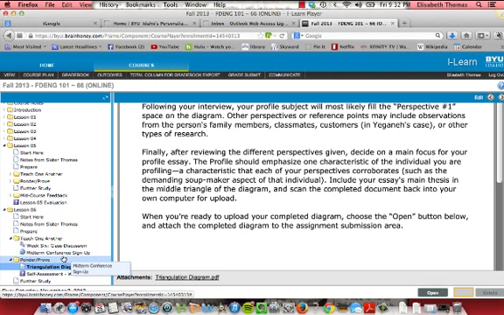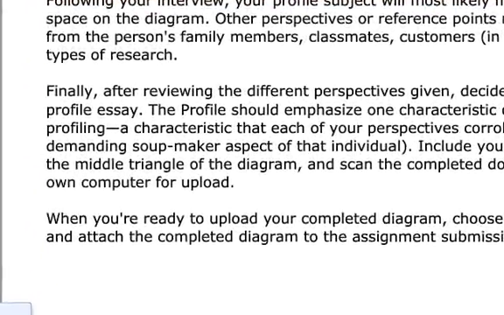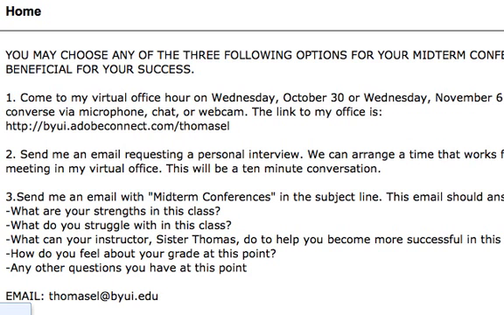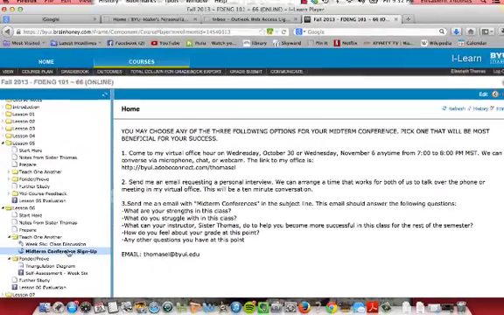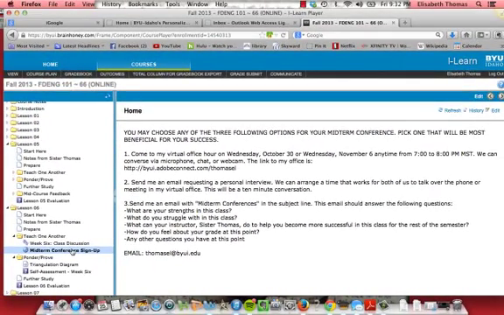The other important task, other than their class discussion, which keep up the good work on that, make sure you post by Wednesday so you can get full points. Your other important task this week is your midterm conference sign up. So I'm going to go focus on that really quickly. At midterm, I like to get a chance to talk to you individually or have a one-on-one sort of conversation about what you've done well, how you can be more successful, what I can do to help you more.